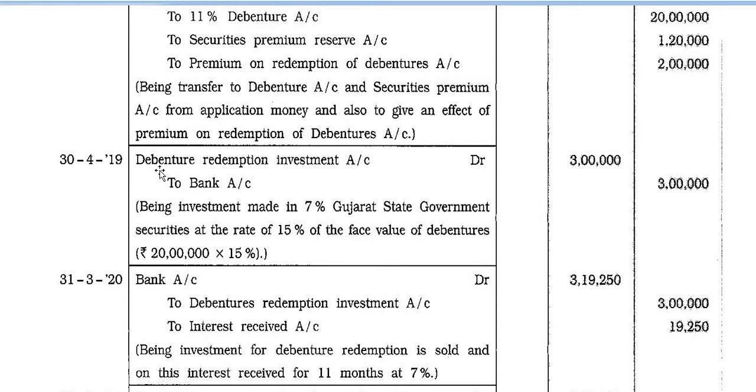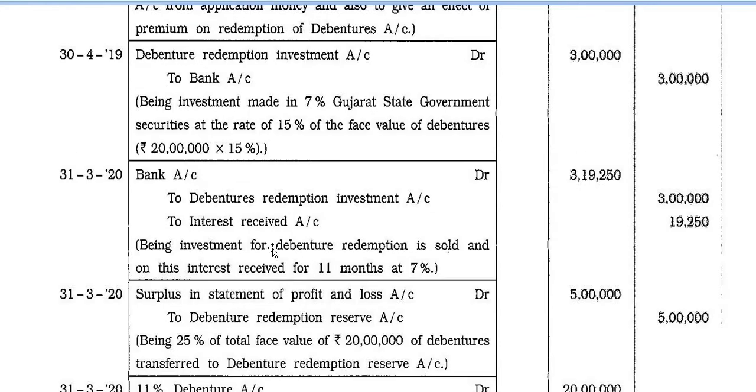30 April 2019, debenture redemption investment account debit 3 lakh to bank account 3 lakh, being investment made in 7% Gujarat state government security at the rate of 15% of the face value of debentures, 20 lakh into 15%. 31st March 2020, bank account debit 3 lakh 19,250 to debenture redemption investment account 3 lakh, to interest received account 19,250, being investment for debenture redemption is sold and on this interest received for 11 months at 7%.